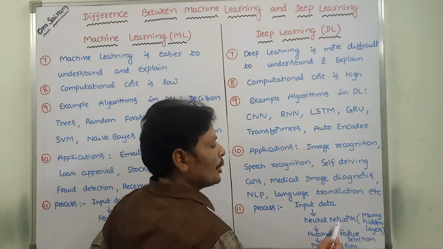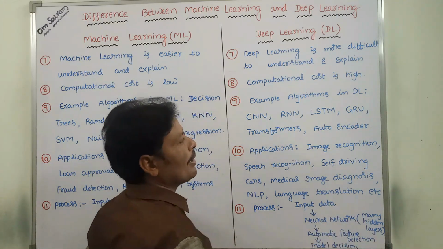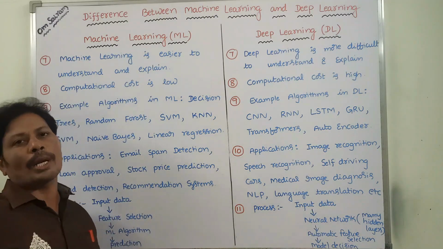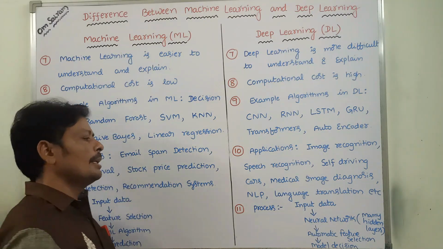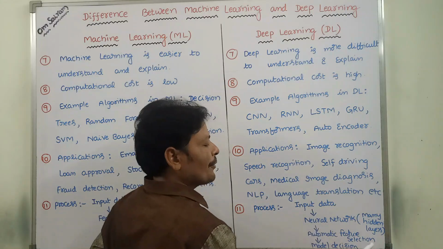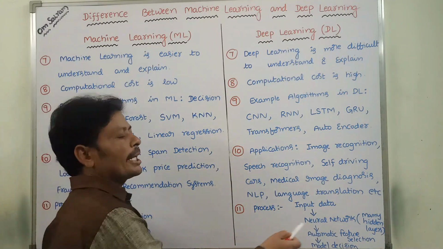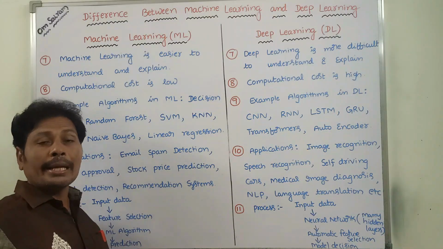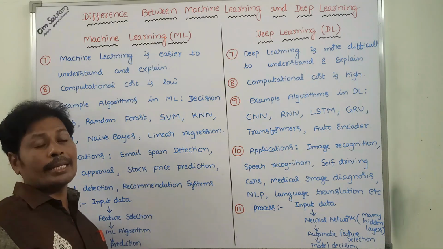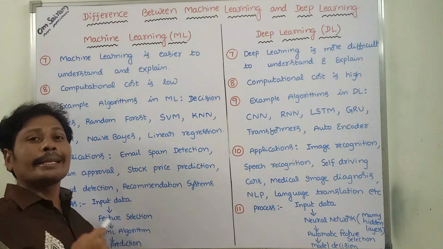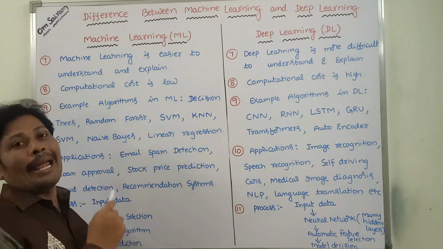Next, here a neural network with many hidden layers. Suppose I am giving a convolution neural network. Okay. Next one, automatic feature selection. Which features? The neural network can automatically select. That is cat face, cat eyes, cat ears, cat edges.